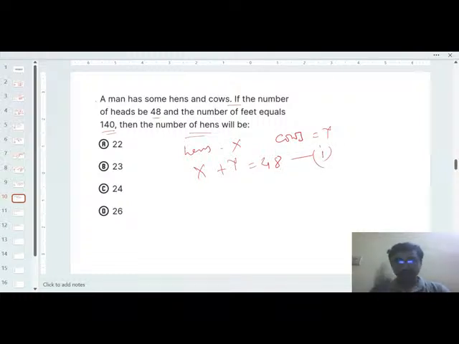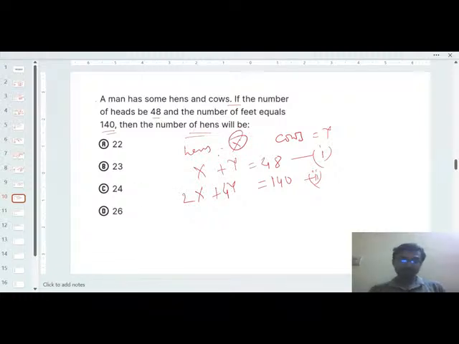This is equation number one. But the number of feet will be different for hens and cows. For a hen there will be 2 feet, so 2x, plus 4 feet for each cow, so 4y will be 140. That is equation number two. Here you have to solve these two equations and identify the number of hens, that means the value of x.